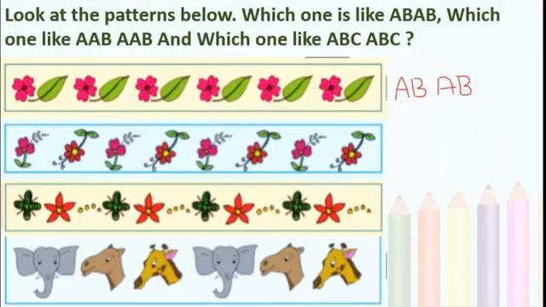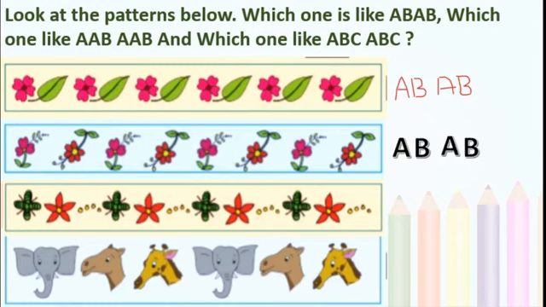One flower is erect, the other one, red colored, is inverted, upside down. Again, pink color erect and the red one is inverted. So this is also AB, AB, isn't it? The same repetition we can see here.